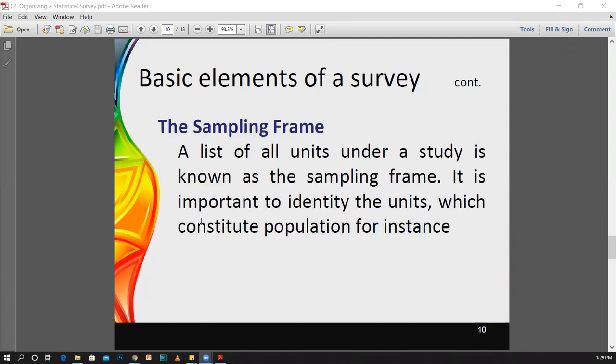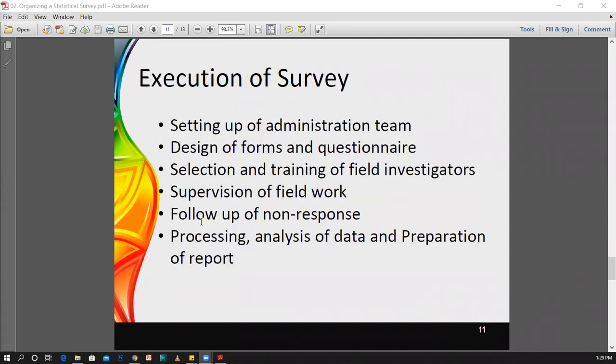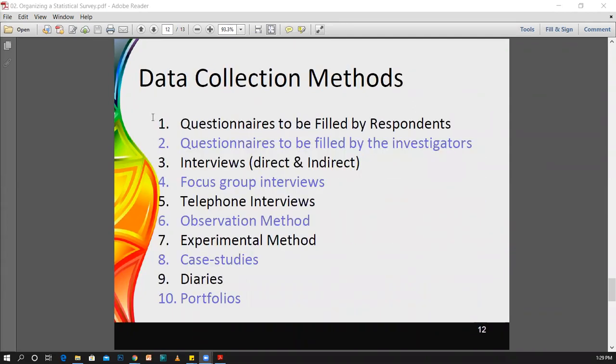You can use these methods. You may use one of these methods for a given survey. These are 10 methods which I have identified, but these are not the only methods that we can use for the collection of data for any given statistical survey.